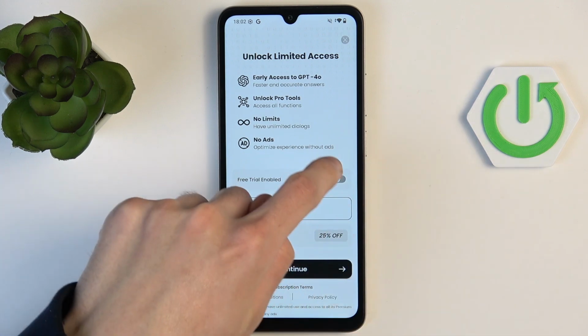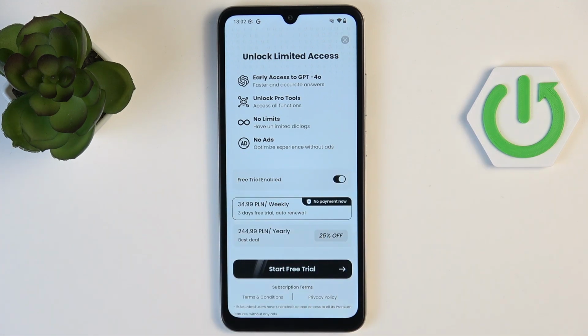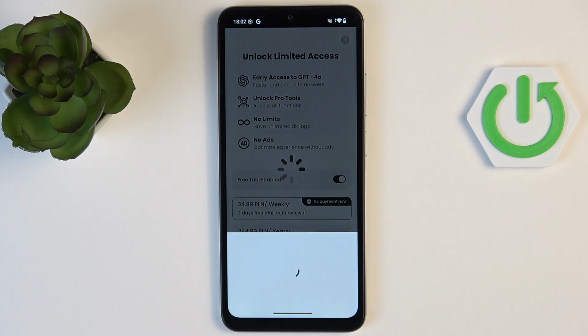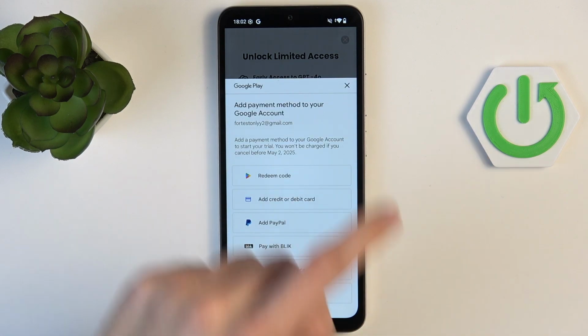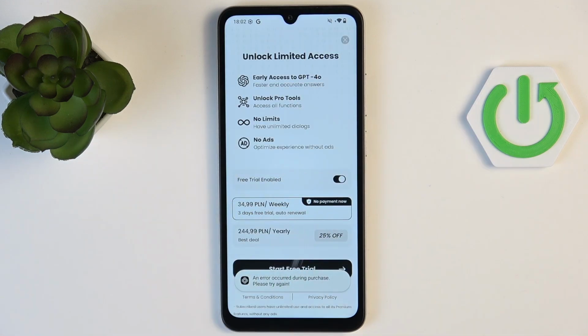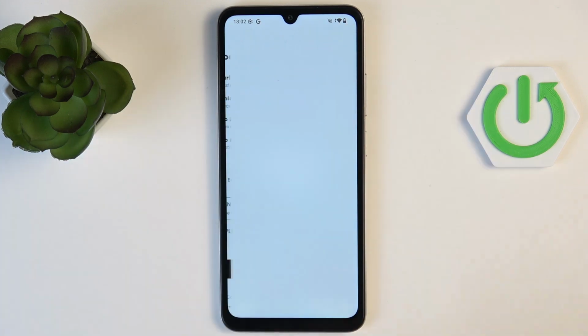And of course you can enable our free trial if you want to, and there is no payment now, but there will be in 3 days, or maybe not, because as you can see they just lied to us. They say that there's no payment, but we still have to plug in our card, which is a very, very bad idea if you are using any of these applications.